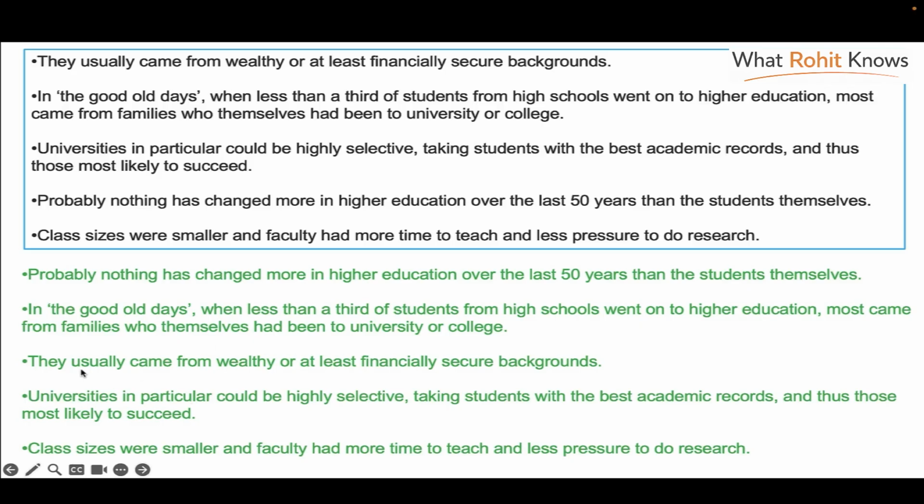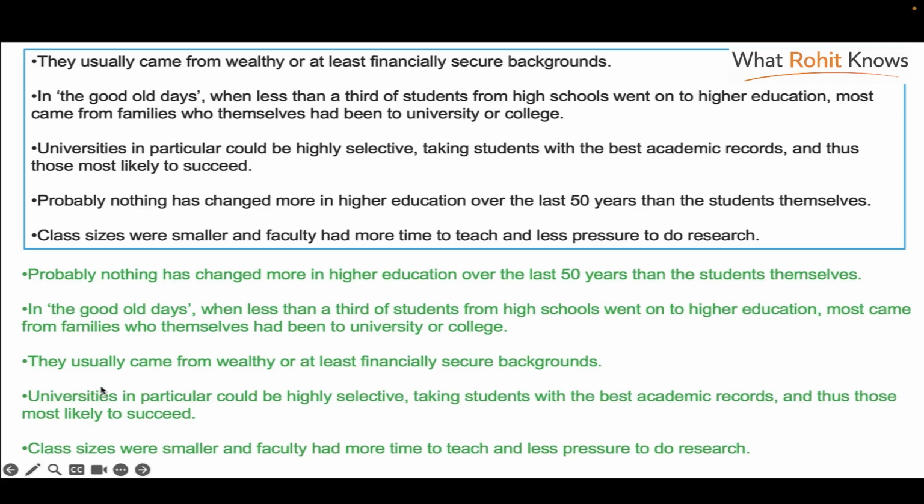The third one, then we pick the third, "they usually come from." That nothing has changed. Less than a third of students from high schools went on to higher education. Most came from families who themselves, and they usually come from wealthy. "They" refers to these students who come from wealthy families. Okay. The next paragraph again builds upon this information, previously, about who the students are who are going into the universities. You are basically left with two paragraphs after this, the class sizes and the universities.